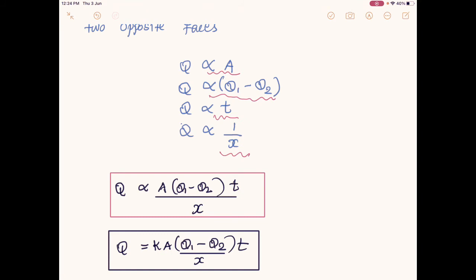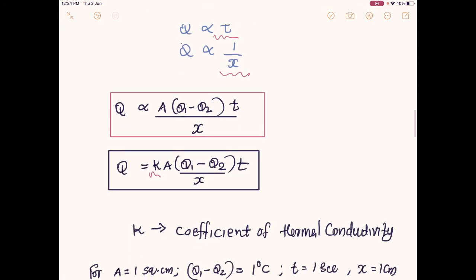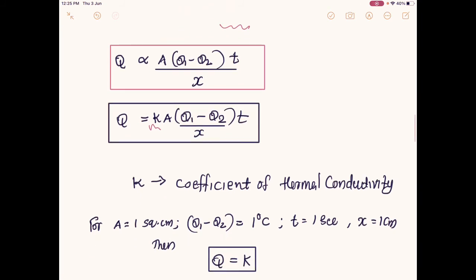For the proportionality constant, I introduce a new constant called K. I call this K the coefficient of thermal conductivity. So to state what is meant by the coefficient of thermal conductivity, suppose the area of a cube face is 1 square centimeter, the temperature difference is 1 degree Celsius, the time taken is 1 second and the separation between two faces is 1 centimeter. Then in this equation everything becomes unity, so Q is equal to K.